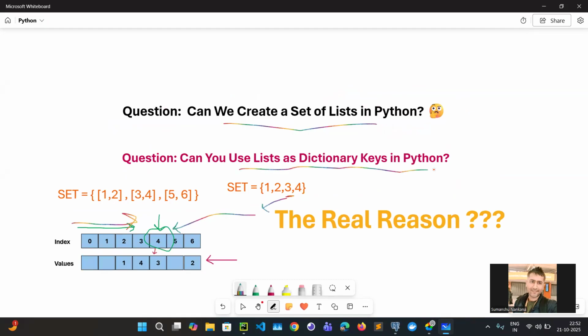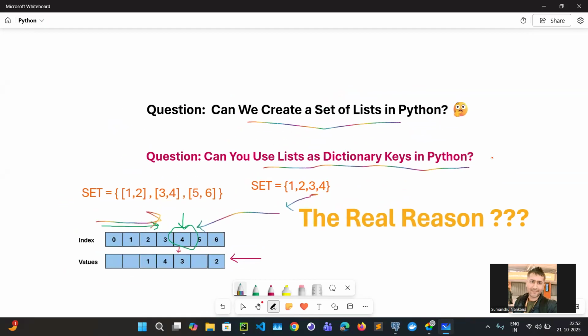Now the second question is, can you use a list as a key in a dictionary in Python? So the answer is no. Similarly, when you create a dictionary, we usually do the lookup with the keys. Whether it's dict.get, you give the key, and it is able to do the lookup in O(1). So how is it able to do the lookup in O(1)? Because when it's stored in memory, for that particular key it is calculating the hash, and